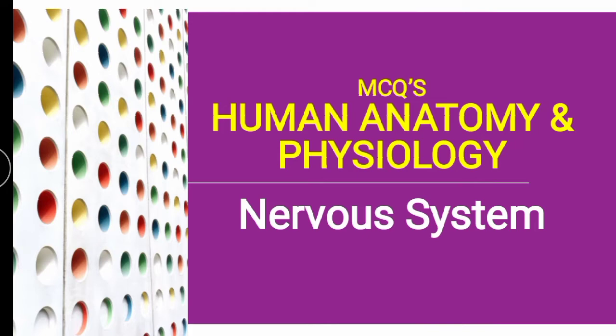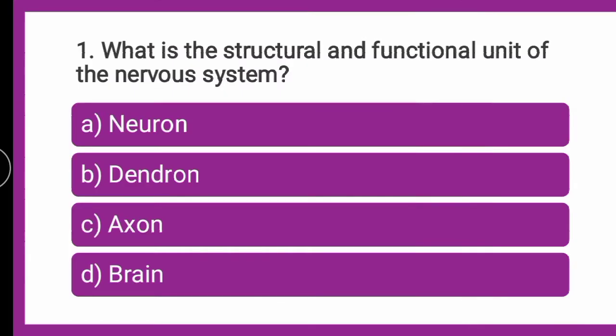So to start with the first question from the nervous system, the question is, what is the structural and functional unit of the nervous system? Whether the structural and functional unit of nervous system is neuron, dendron, axon or brain. Which amongst the given is the structural and functional unit of the nervous system?